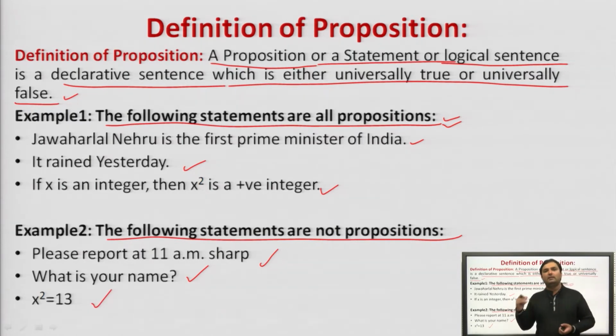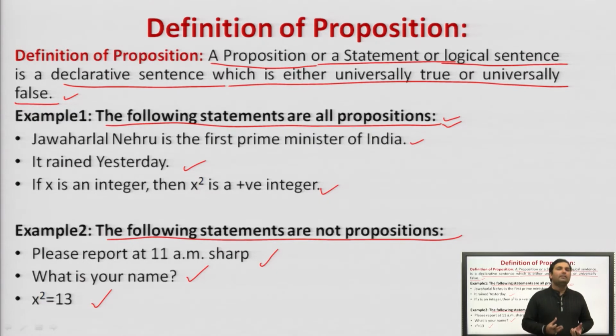So, the basic understanding from this slide is that a proposition is a declarative sentence which is either universally true or universally false. A proposition can also be called a statement as well as a logical sentence.